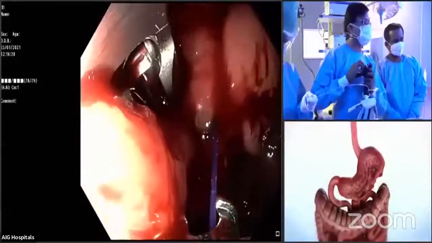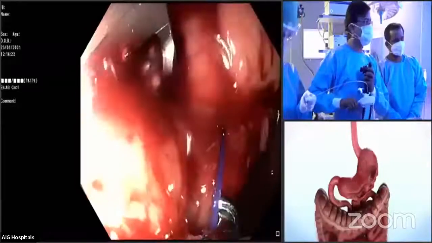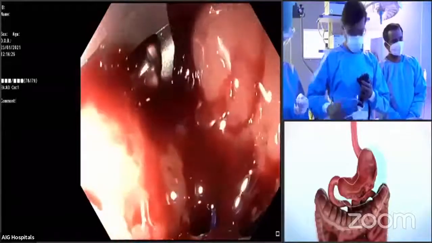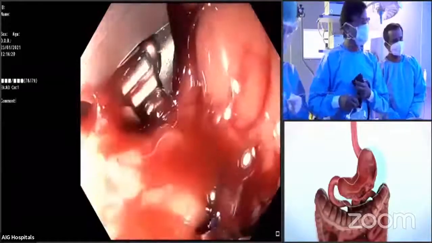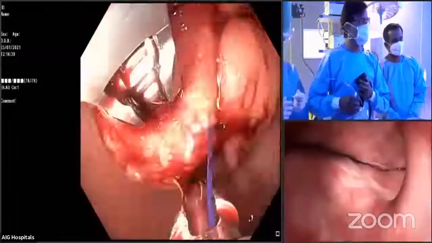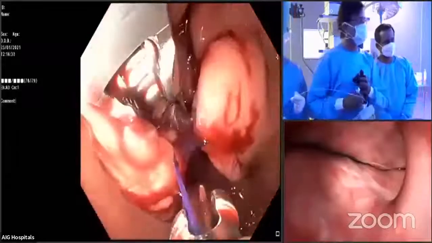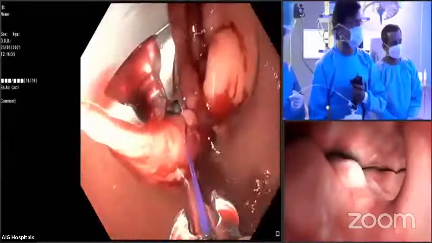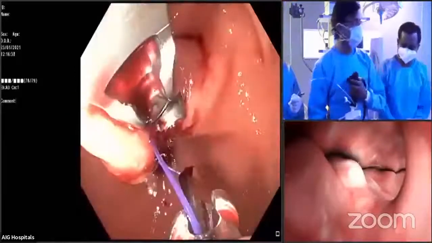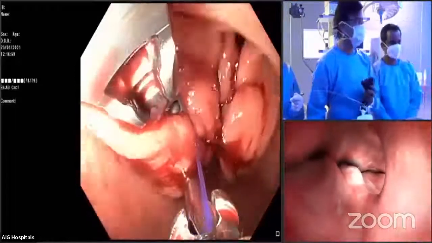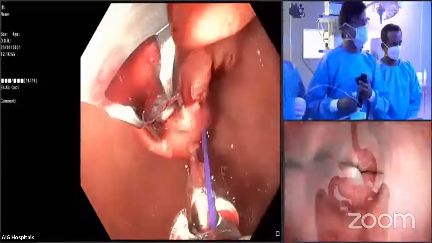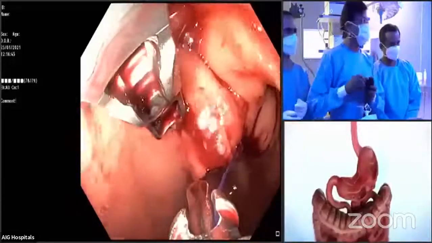So now I again do the same steps. Now you see I have taken the tissue on the greater curvature and then trying to go back to the anterior wall where I started.